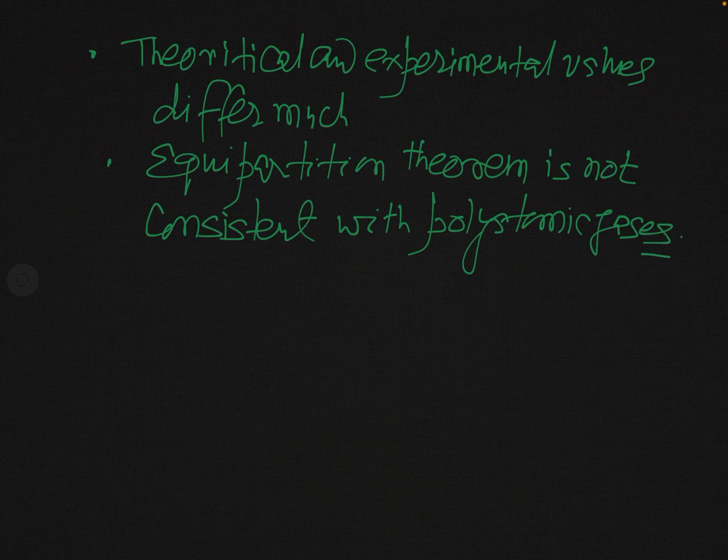In fact, the close agreement between the experimental and theoretical value is only in case of monatomic gases. So this theory is applicable in a strict sense for monatomic gases. In case of polyatomic gases, the actual experimental value and the theoretical value which we obtain here differ from one another by a large amount, and so that larger deviation cannot be neglected.